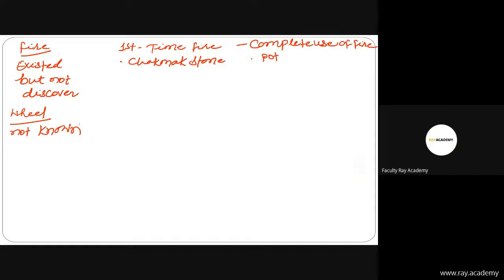Then friends, in the Mesolithic, the wheel was used for carrying goods, वस्तुओं को लाने या ले जाने के लिए इसका उपयोग हुआ था. और also used for missiles.